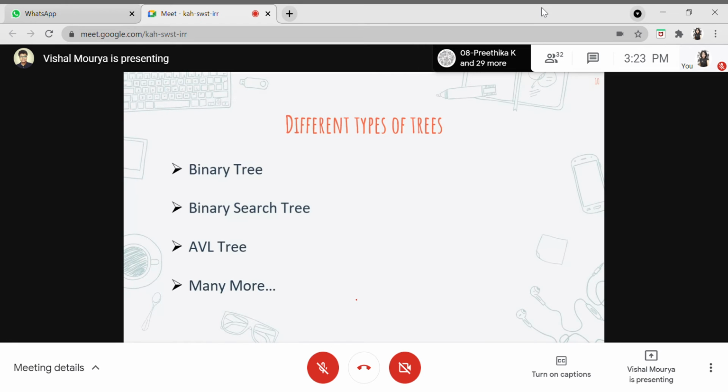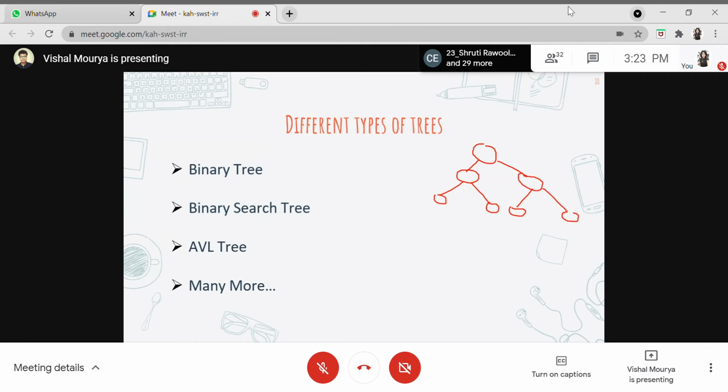Now there are different types of trees present. The first one is the binary tree. A binary tree is nothing but, we have a node and we will be having just, let's say, two children of it. So binary means two. So basically this is a basic example. We'll have a node and each node will have two children. Similarly, this node will have two children like this, and this node will also have two children like this. So this is nothing but a complete binary tree, you can say.